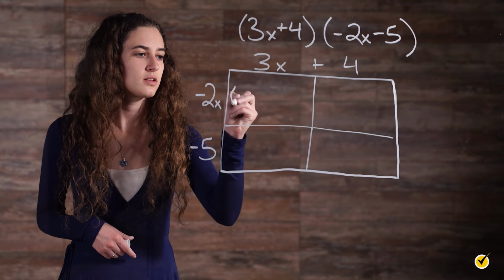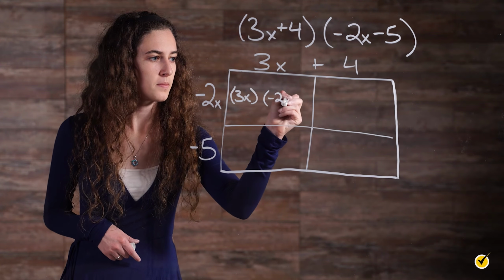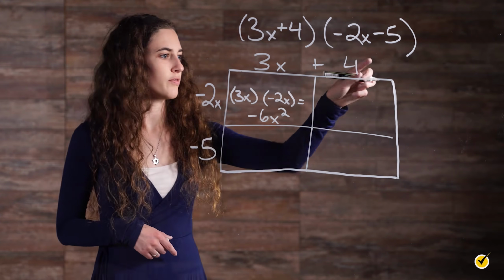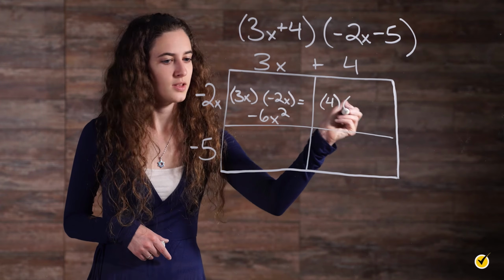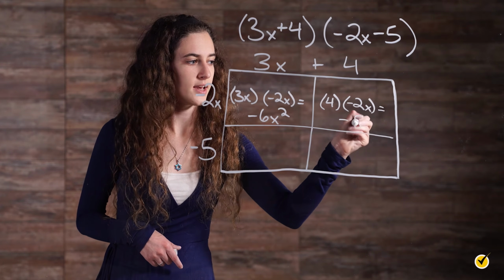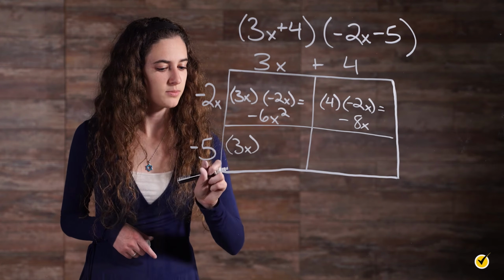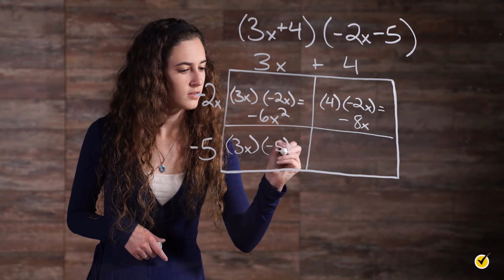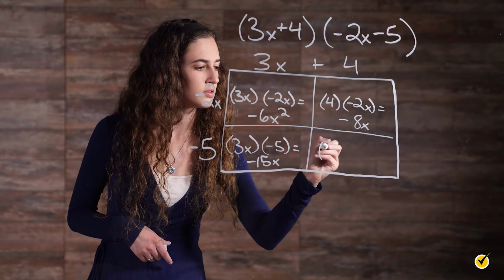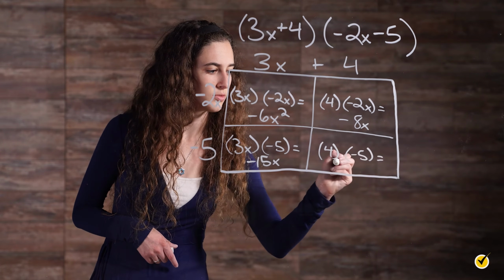So 3x times negative 2x gives you negative 6x squared. And then 4 times negative 2x gives you negative 8x. Then here you get 3x times negative 5 equals negative 15x. And then here you have 4 times negative 5, which gives you negative 20.